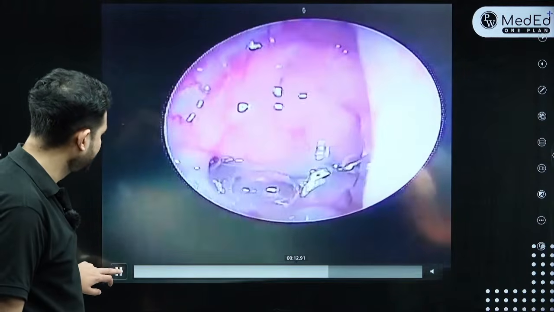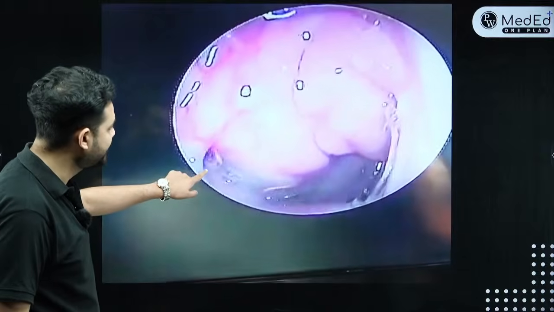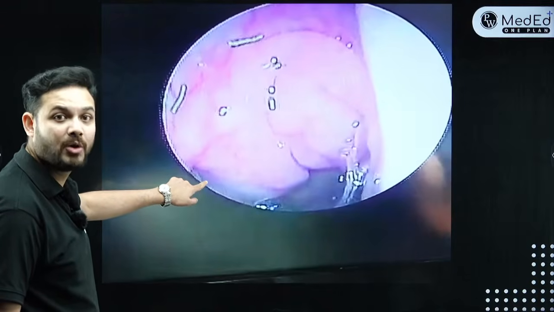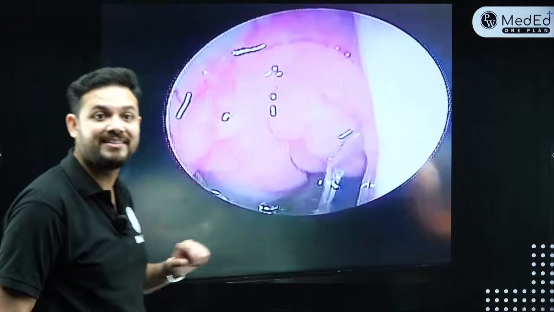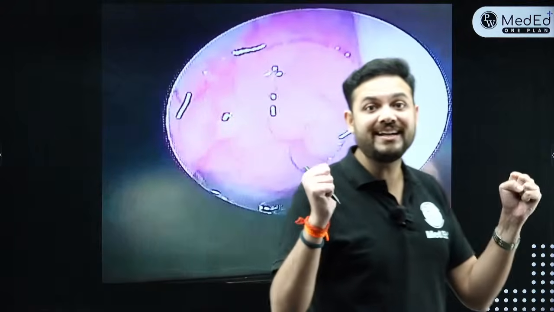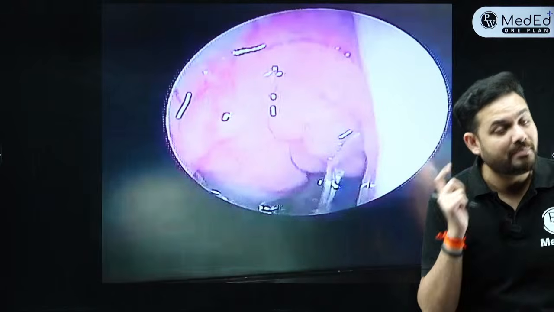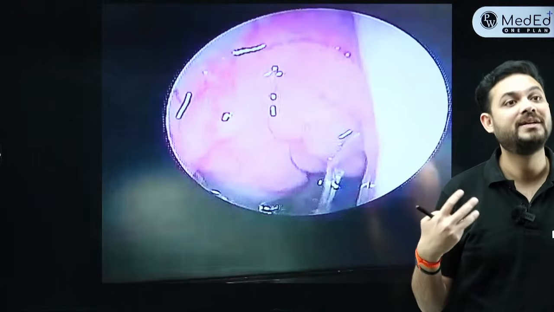I'll show you. Can you see this? This eustachian tube orifice is hardly there. Half of it is blocked. Why? Because such a big obstruction is actually closing that. Now, if there is going to be obstruction over the eustachian tube orifice, what is going to happen in the ear? The ear will get otitis media with effusion.